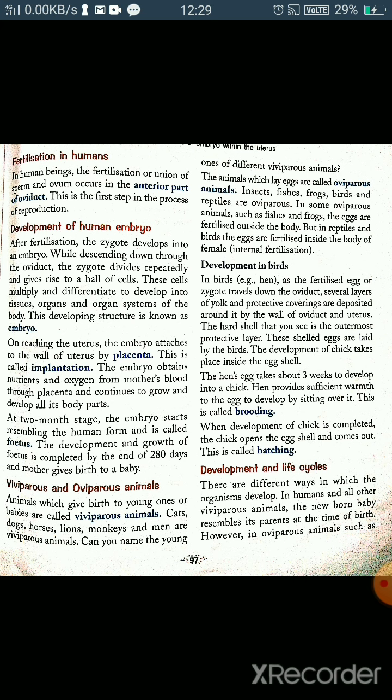In some oviparous animals, like fishes and frogs, the eggs are fertilized outside the body, and that is called external fertilization, right? But in reptiles and birds, the eggs are fertilized inside the body of the female, and that is called internal fertilization.